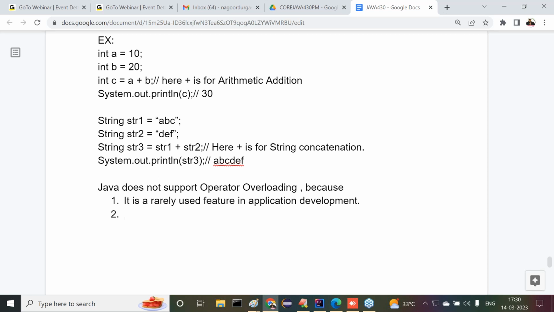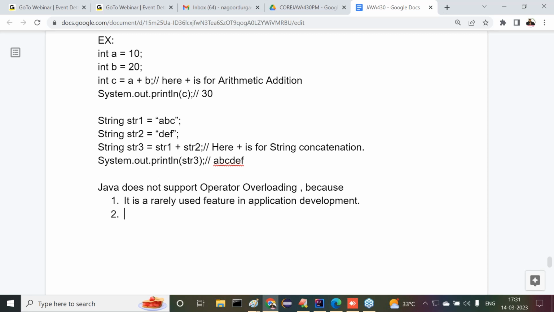If operator overloading is allowed in a Java application, for a moment, think of it. What is the extreme level of this operator overloading? You may declare more and more operators with more and more functionalities. At one level, what is going to happen? The developer may lose control over tracing the operators.